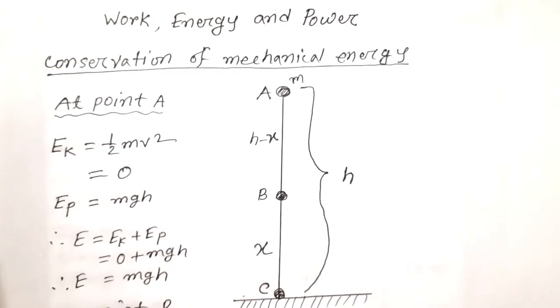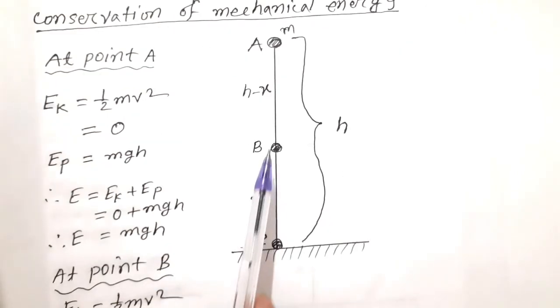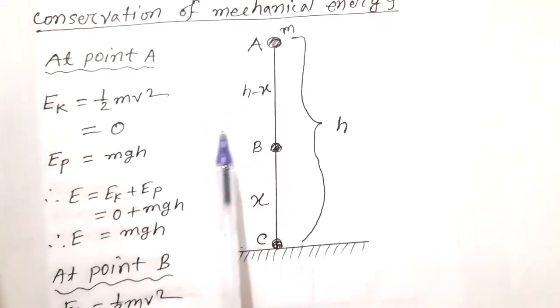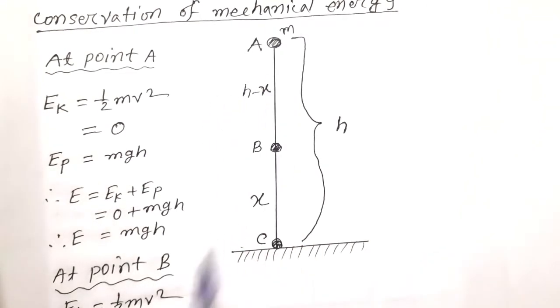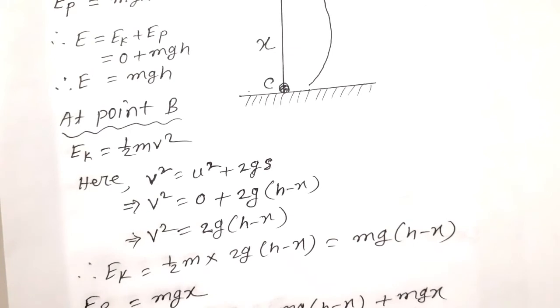At point B, suppose B is a point which is at a distance x from the ground. We can say B is at distance h minus x from A. At point B, EK is equal to half m v square.